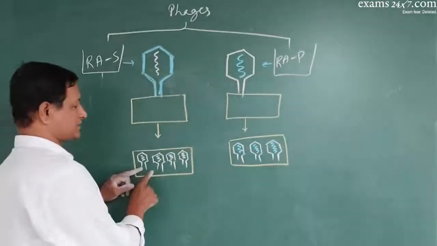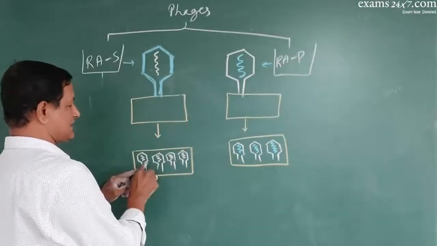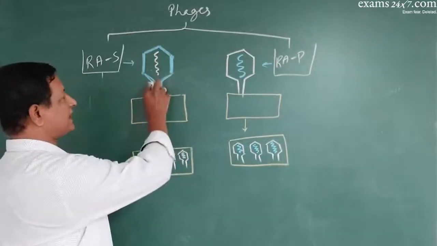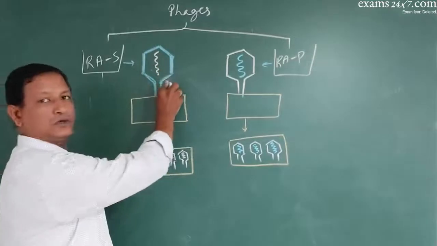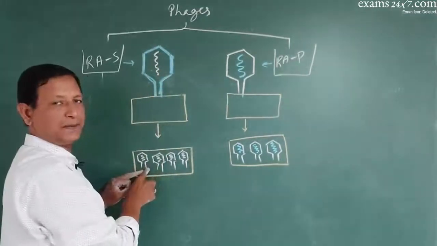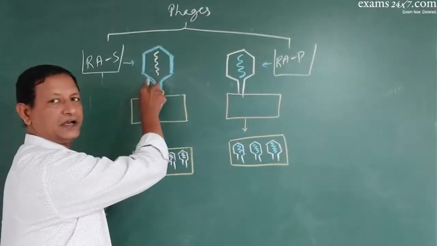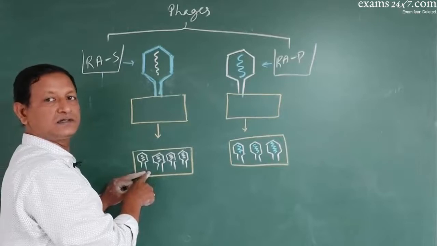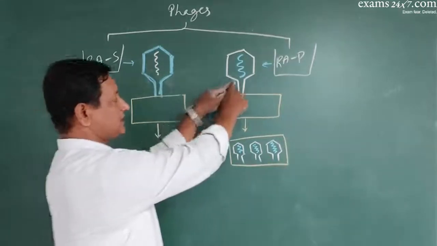But look at this. In this cell, the capsid and DNA both are normal. But the parental phage had a radioactive capsid. Daughter phage has a normal capsid. I repeat, parental phage had a radioactive capsid. Daughter phage has a normal capsid. Look at this.